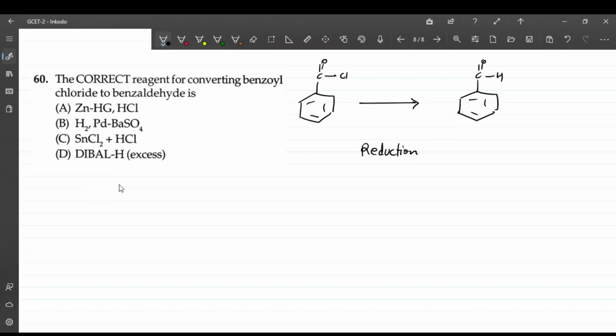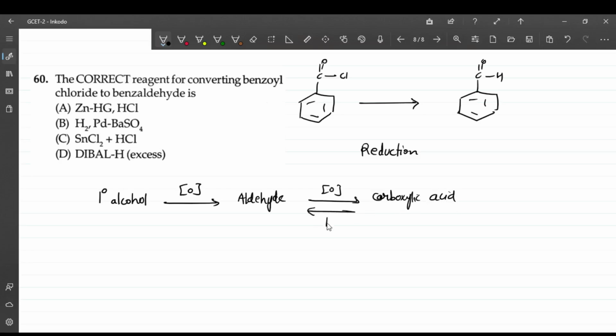Always remember this step. If it is a primary alcohol, you can remember this flowchart. Primary alcohol, if you do the oxidation, gets converted to the aldehyde, and on further oxidation it gets converted to carboxylic acid, right? And if you go in reverse, that is reduction: you get the aldehyde, and on reduction of the aldehyde you get a primary alcohol.